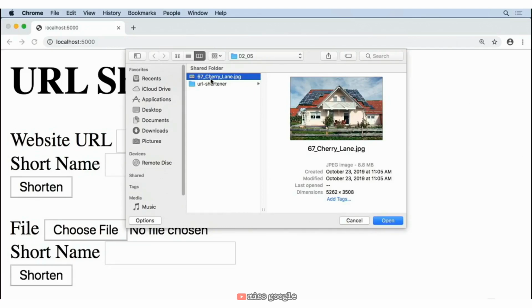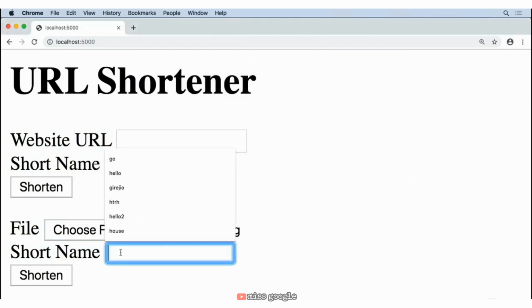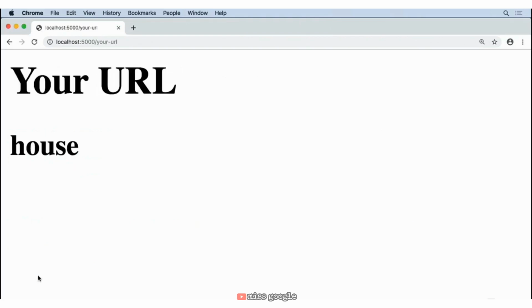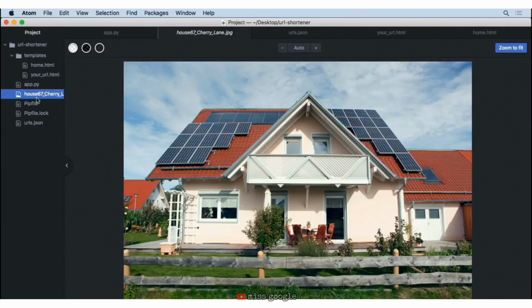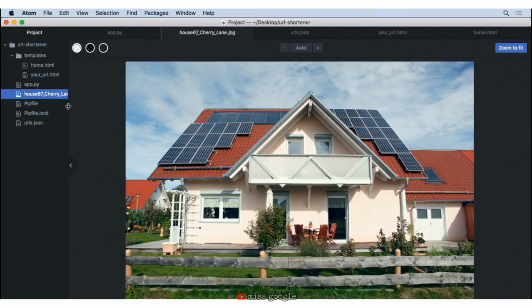You can upload any picture that you want, video, JSON file, whatever it is, or you can do the same as me, but go ahead and pick some file, give it a short name. I'm going to choose house in this situation, and I'm going to go ahead and hit shorten. And now once I've done that, you can see it successfully showed us what code we provided. And if we go back to our project, look what has been uploaded. House 67 Cherry Lane.jpg. So it combined those two things, saved it into our directory.